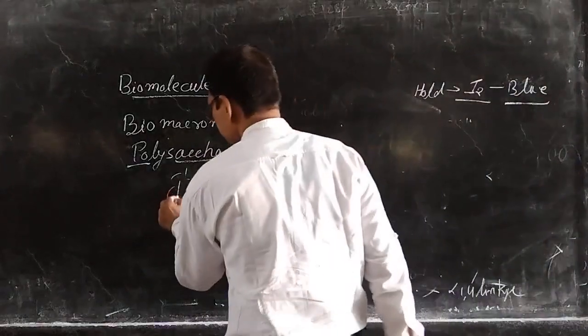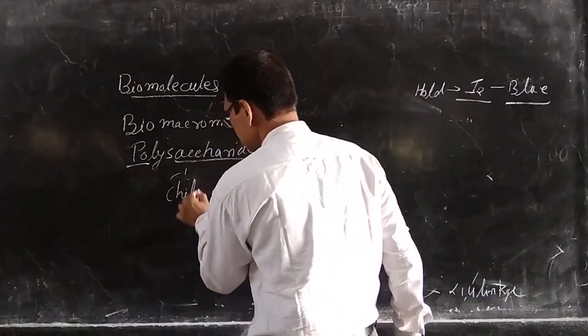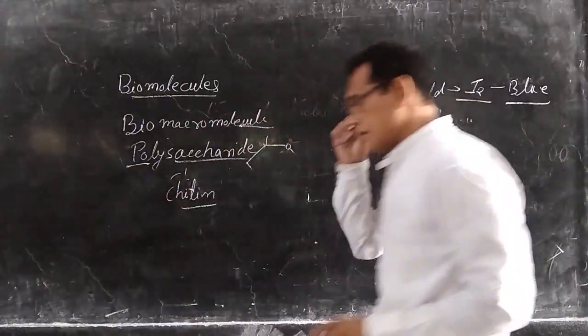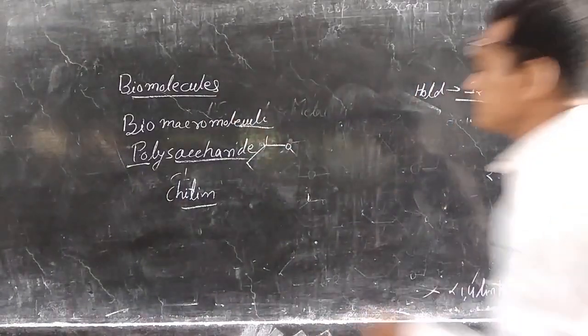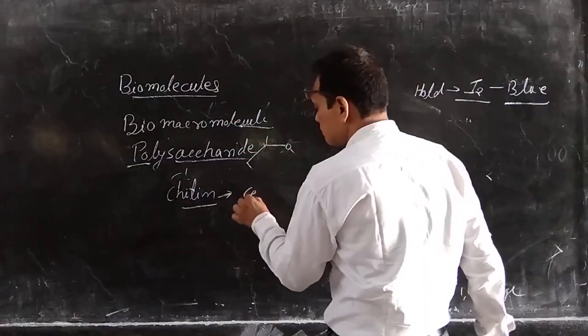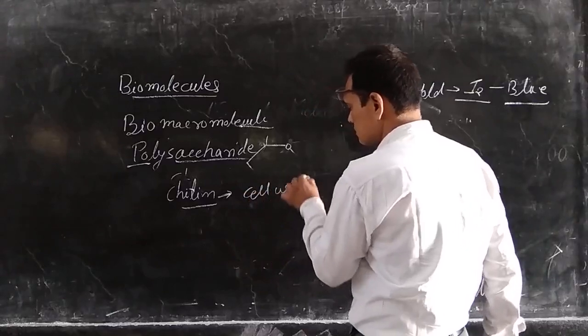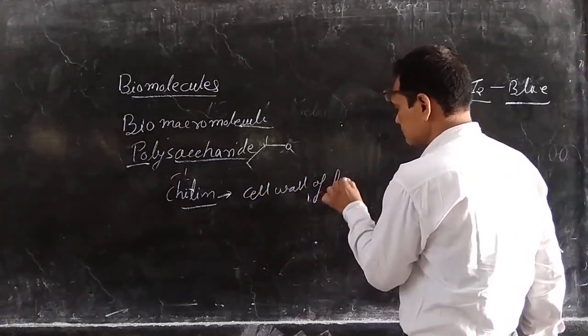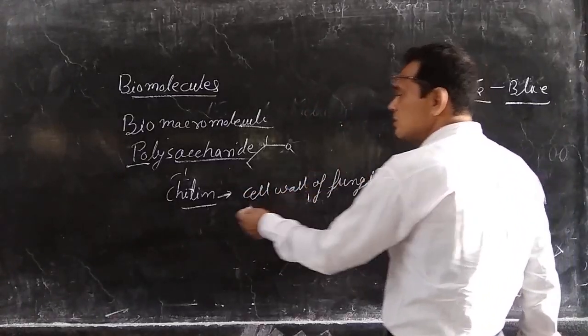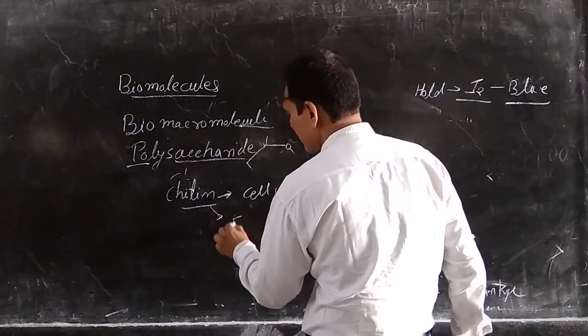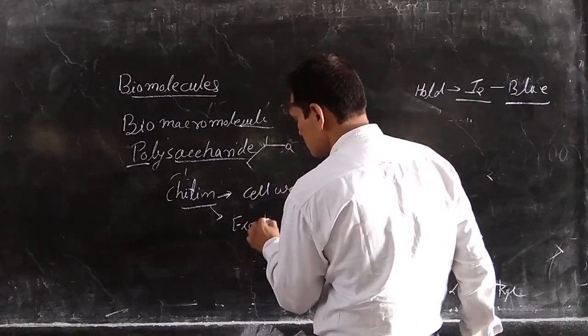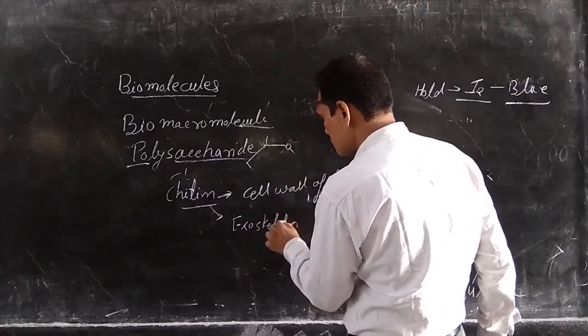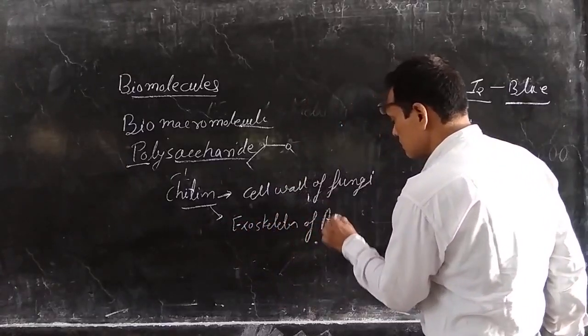Chitin is another type of polysaccharide which is present in the cell wall of fungi. Chitin is also the exoskeleton of arthropods.